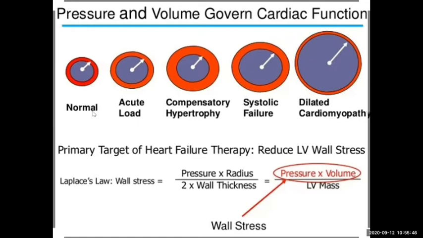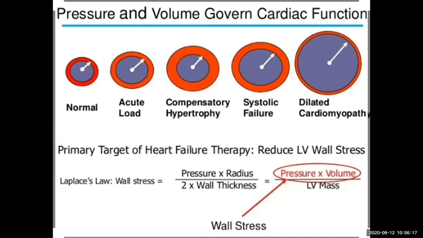After an acute load, the size of the left ventricle slightly increases, and this is just an increased volume. Further, if there is an increased load, especially afterload, which occurs due to increased blood pressure, if the patient is suffering from hypertension, you need to give some medication to reduce the hypertension.